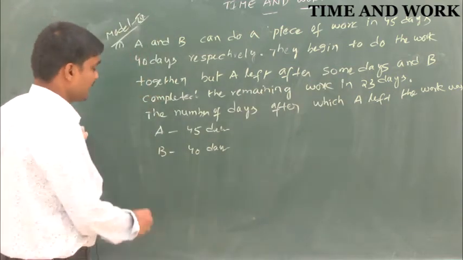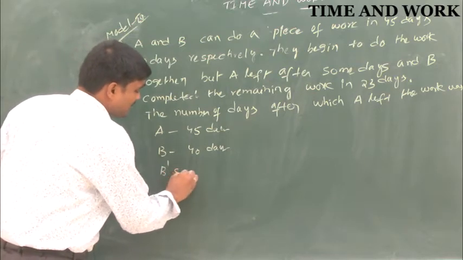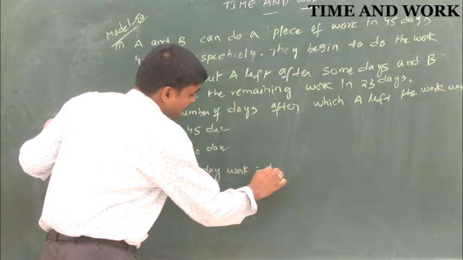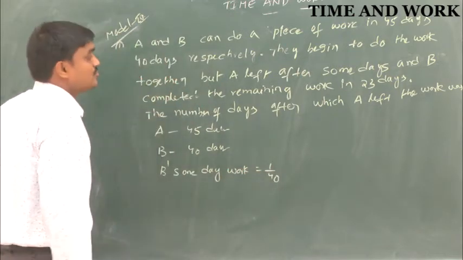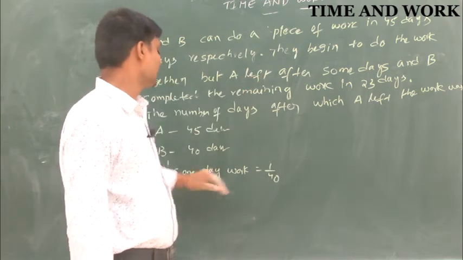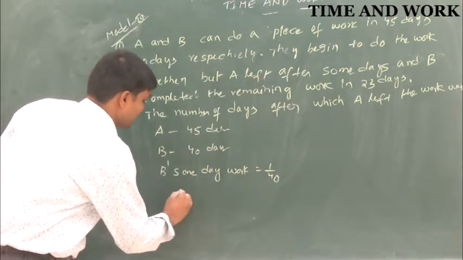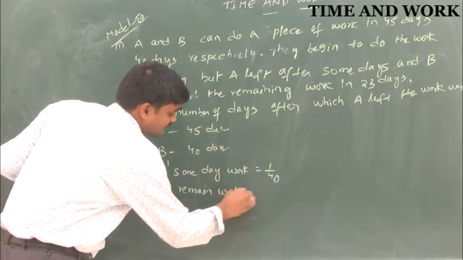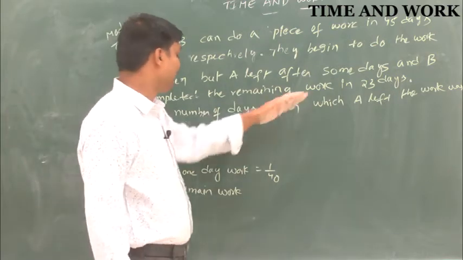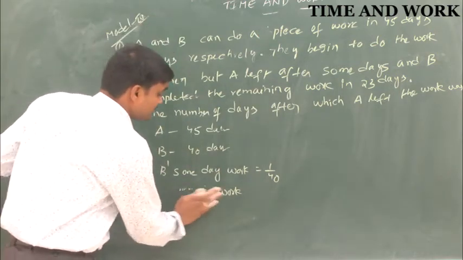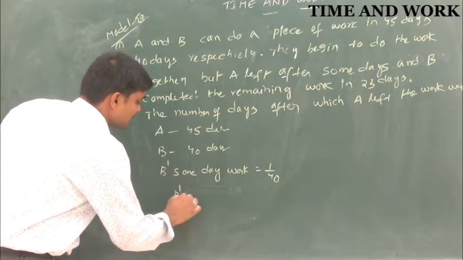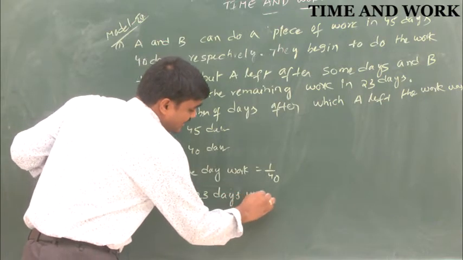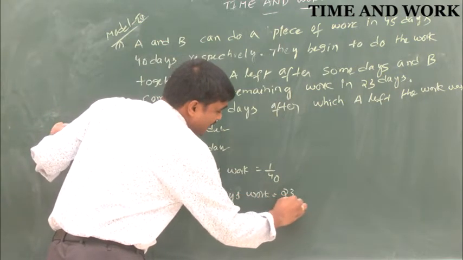So B's 1-day work is 1 by 40. So B's 23 days' work is 23 by 40.